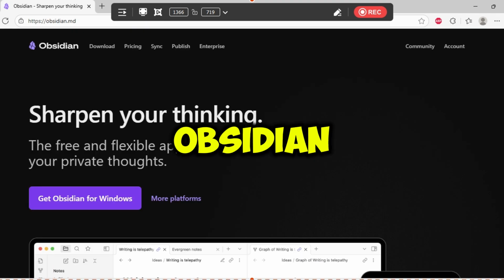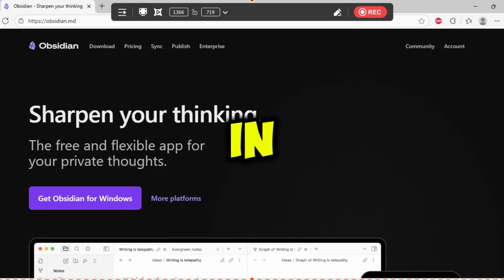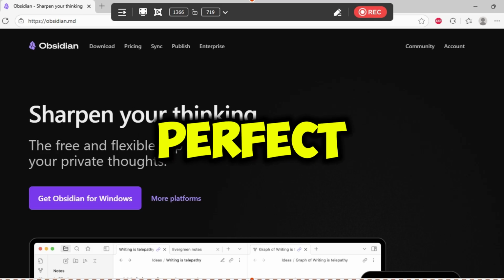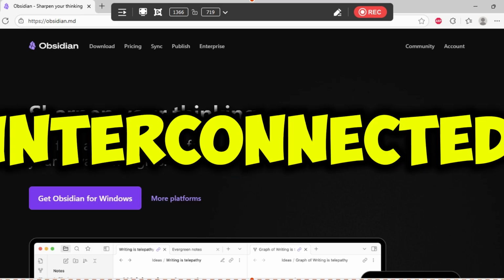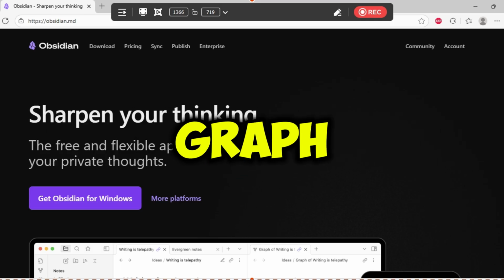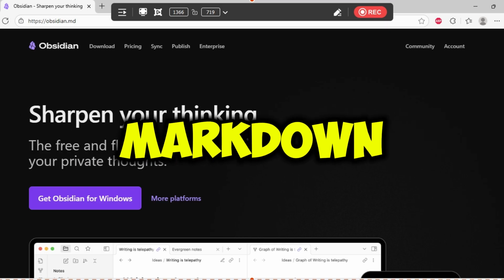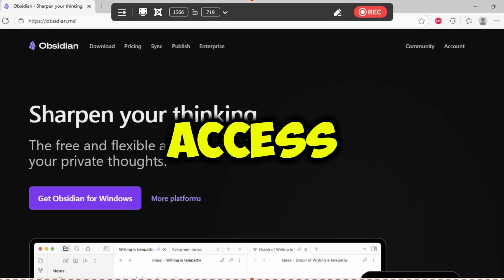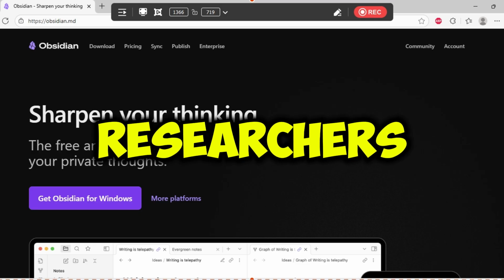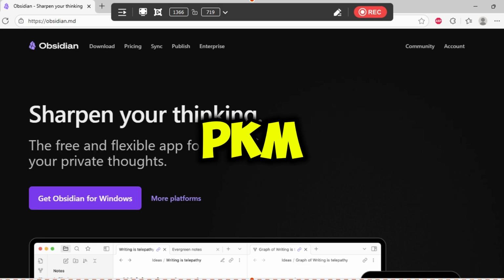On the other hand, Obsidian focuses on linking notes in a network-style system. It's perfect for users who prefer building a web of interconnected ideas, creating a graph of knowledge. Obsidian is highly customizable with plugins, Markdown support, and offline access, making it great for writers, researchers, and students who want a flexible PKM setup.